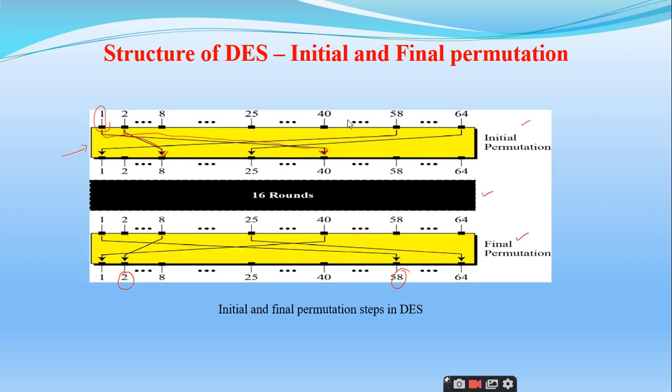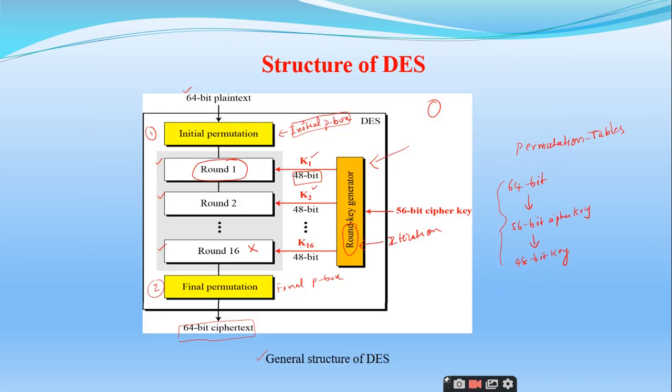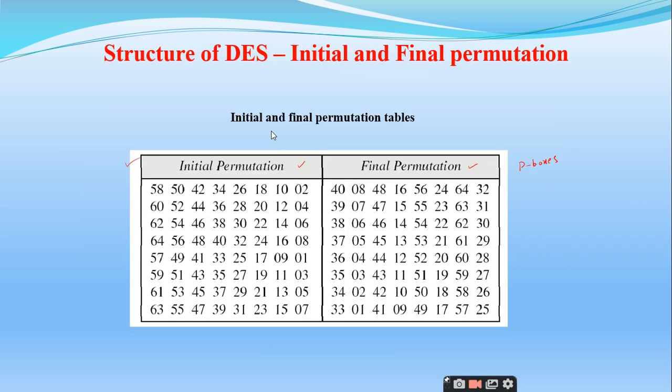What is the size of this initial permutation? The input is 64 bits. So once you put this 64-bit input into the initial permutation, I will get 64-bit intermediate text. So this is a 64 by 64 P box.